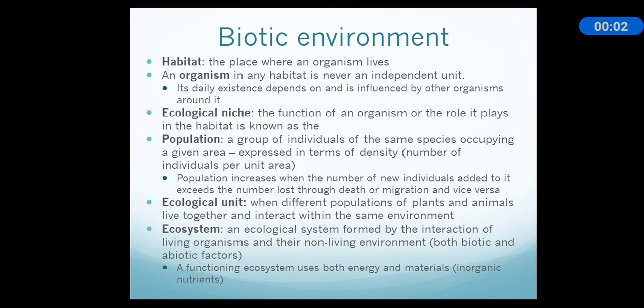Okay, the next factors are biotic factors. These biotic factors include certain key terms that we will be using in this chapter. First term is habitat. Habitat is a place where any organism lives. The surrounding or the environment of that organism would be called habitat. For instance, our habitat is terrestrial, meaning we live on land.